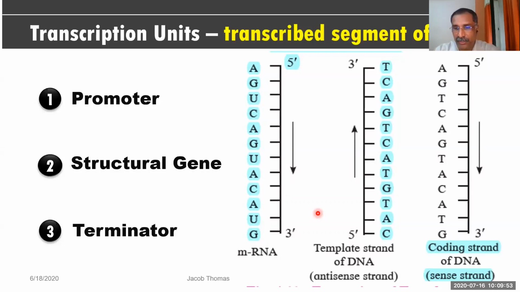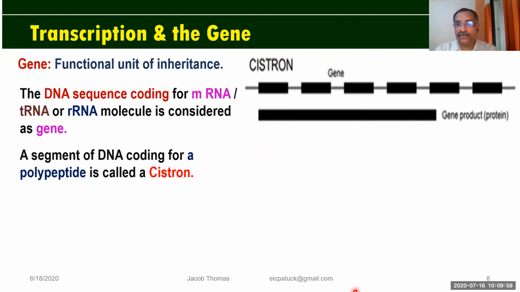This diagram is also important. It is taken from your textbook. Now tomorrow we will start from this topic, that is transcription and the gene. I thought I would finish transcription today itself and start the genetic code tomorrow, but I can't. I'm not able to run like that. When I get confidence that you understood it clearly, only then do I go ahead. That is why I'm going a little slow. So tomorrow we will start from here, transcription and the gene.